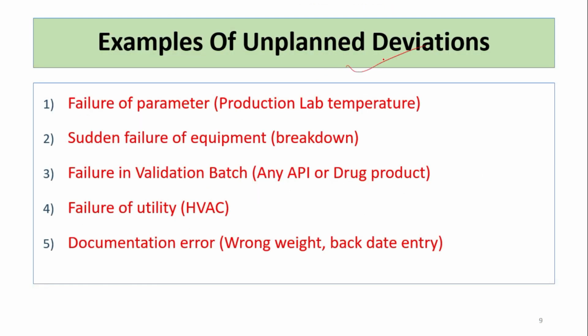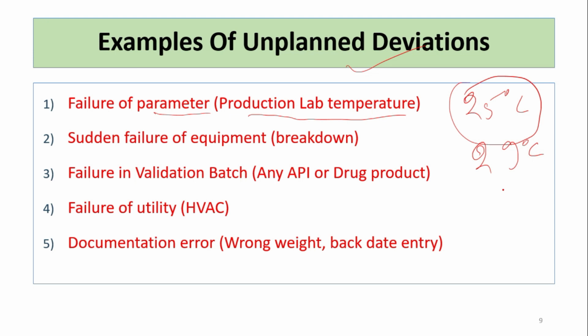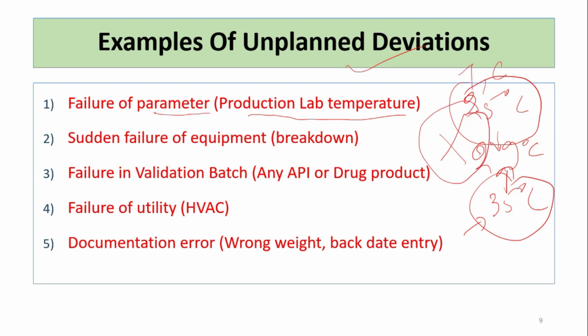Examples of unplanned deviations: failure of a parameter such as production lab temperature, right? Suppose the production lab temperature is 25 degrees centigrade, where regular production is going on. Suddenly we see it went to 29 degrees centigrade or 35 degrees centigrade, which is out of our range. Then it is unacceptable, because whatever production we have done, whatever capsules we have produced, will fall out of our range. So it is unacceptable.